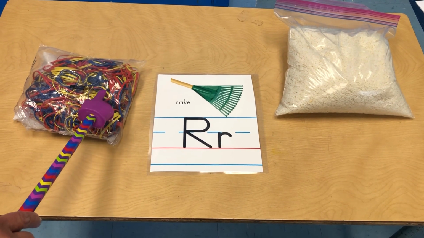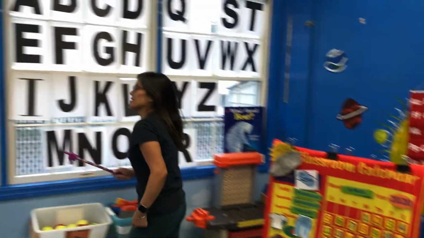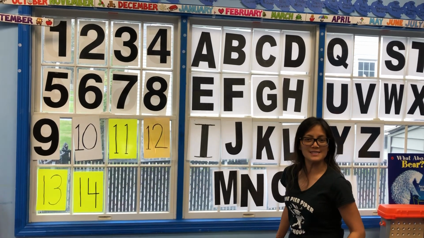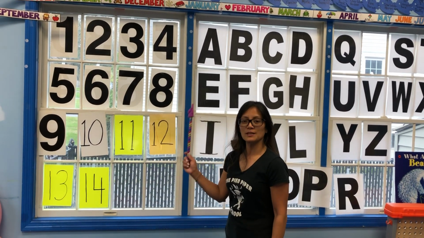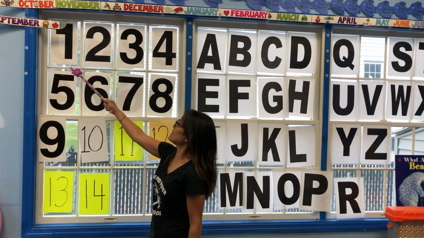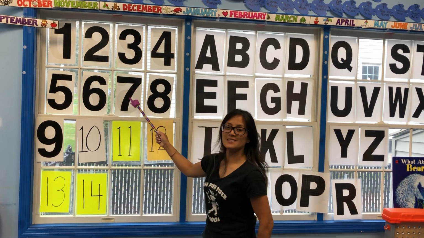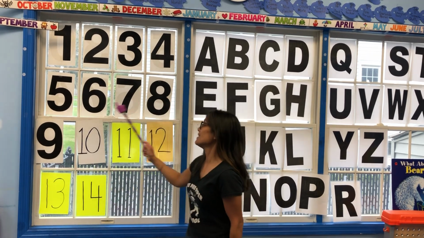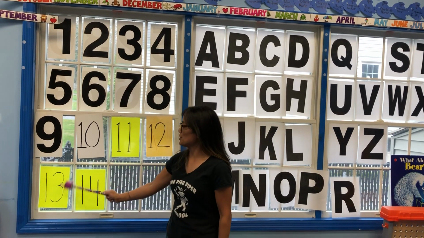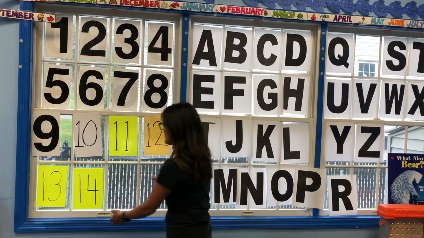Great job. Let's head over to our number wall. Now, if you want to count your numbers, you can always hit pause on your device and look at the screen. You can trace it or say it or skywrite it. Here we go. 1, 2, 3, 4, 5, 6, 7, 8. Good job. 9, 10, 11, 12, 13, 14. Today's number is 14. Let's take that off the wall.